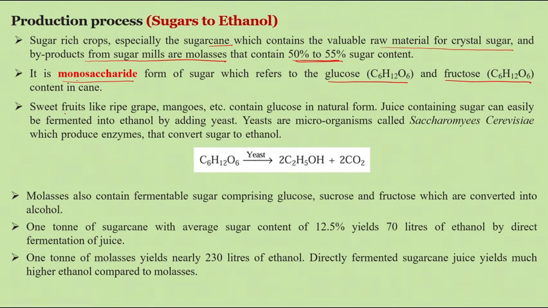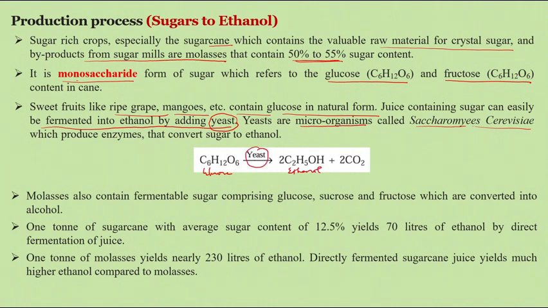Sweet fruits like grapes and mangoes contain glucose in a natural form. So juices containing sugar can easily be fermented into ethanol. The sugar is easily converted by adding yeast. Yeast is a microorganism called Saccharomyces cerevisiae, which helps in converting glucose into ethanol.